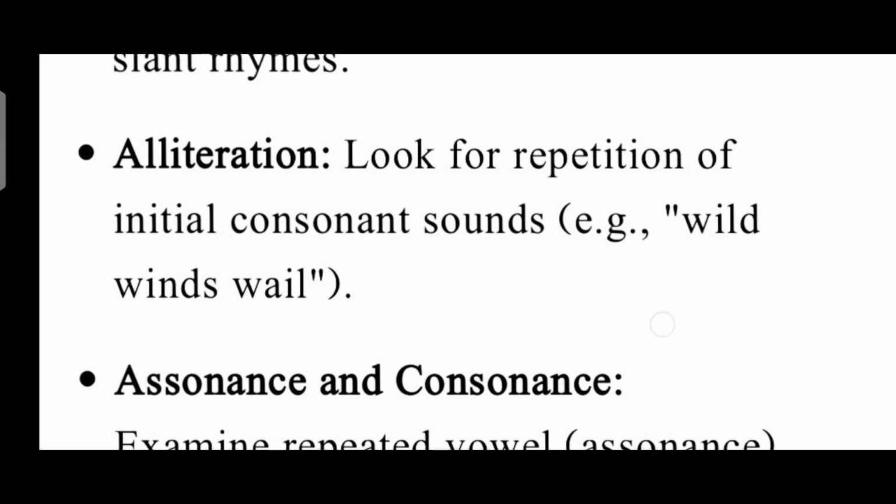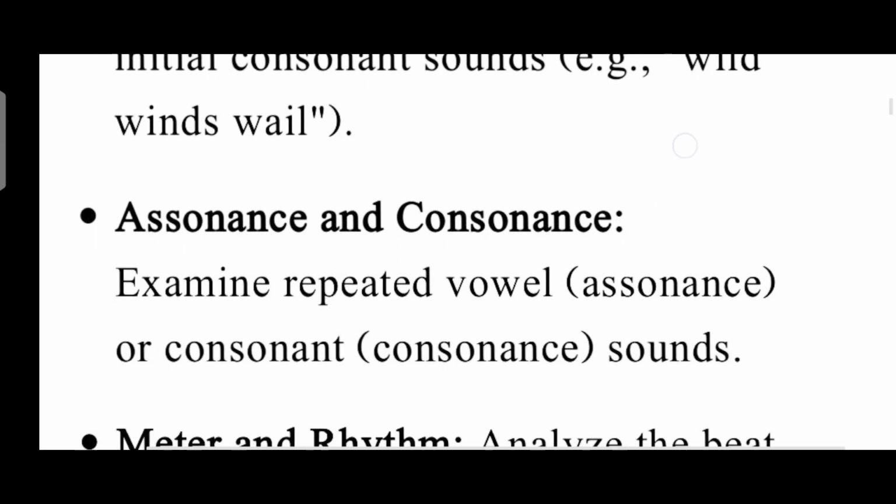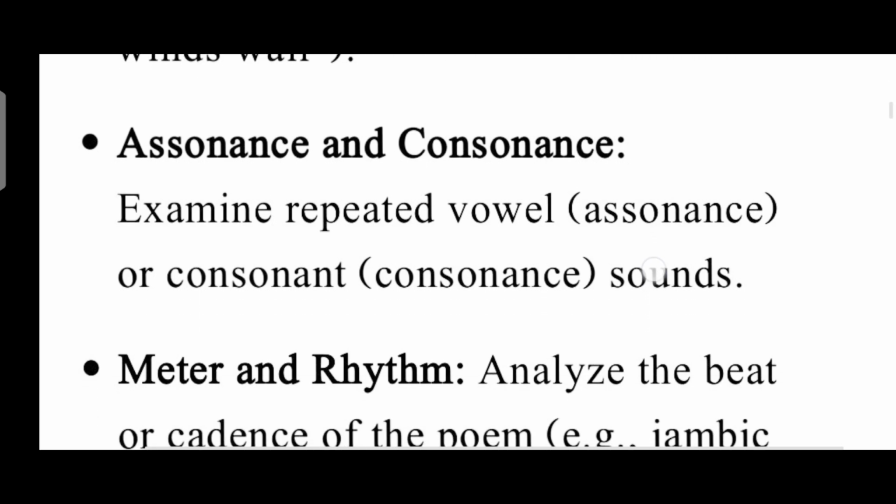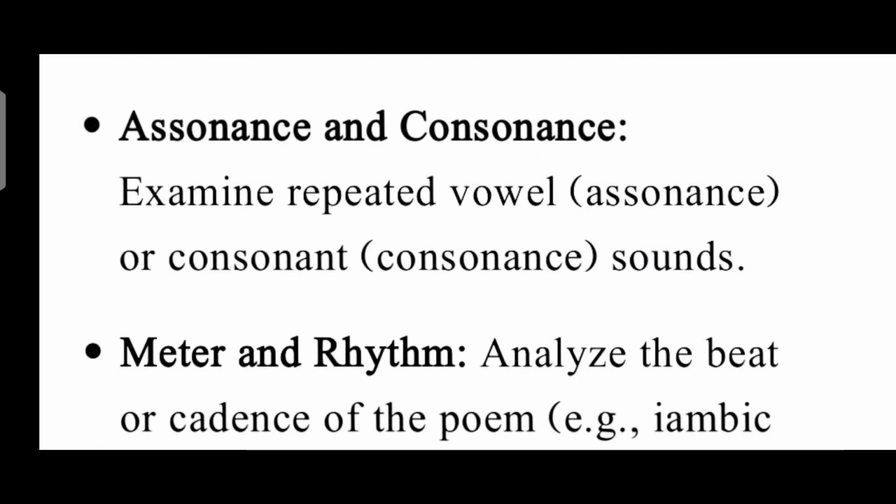The next important point is assonance and consonance: examine repeated vowel sounds, assonance, or consonant sounds. The next important subpoint is meter and rhythm. Analyze the beat or cadence of the poem, for example,